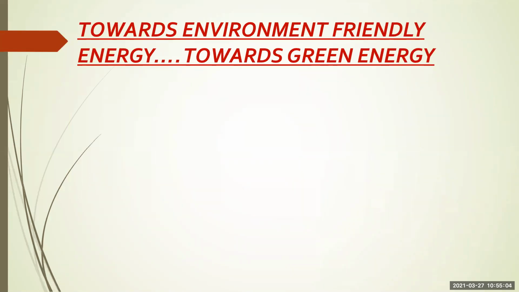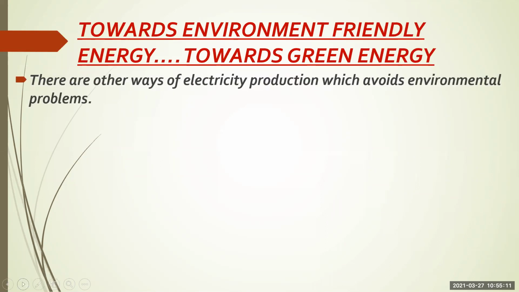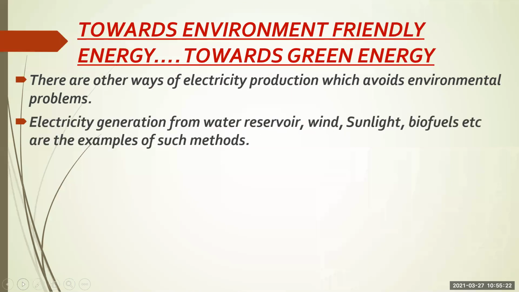When we use fossil fuels, we face a lot of problems. To get rid of those problems, the world is now heading towards a new energy, that is green energy. There are other ways of electricity production which avoid environmental problems. Electricity generation from water reservoirs, wind, sunlight, biofuel, etc. are examples of such methods. So instead of conventional energy sources, we can use non-conventional energy sources, natural resources which are abundantly present in nature.